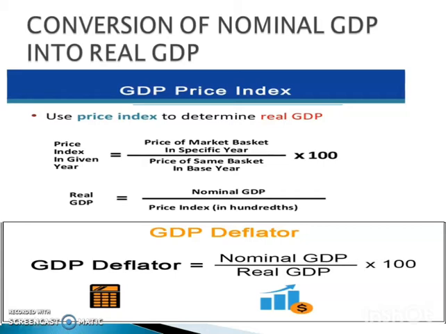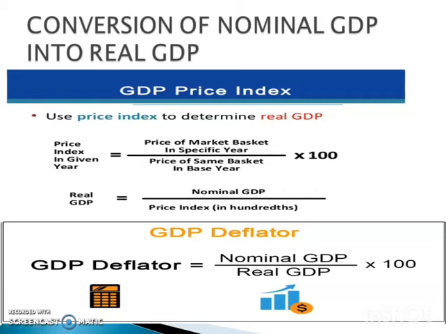The value of nominal GDP can be converted into real GDP by using a simple formula, that is real GDP is equal to nominal GDP divided by price index into 100. Here 100 is the price index of base year.